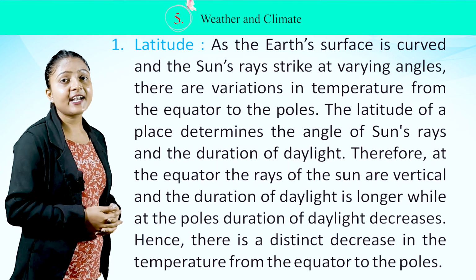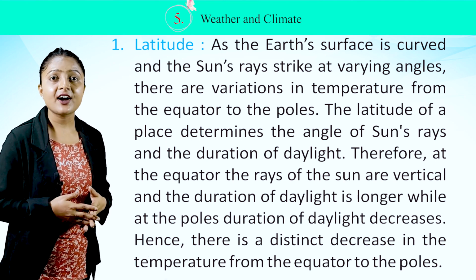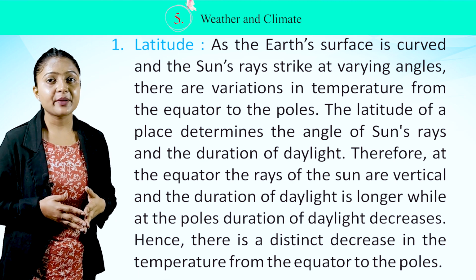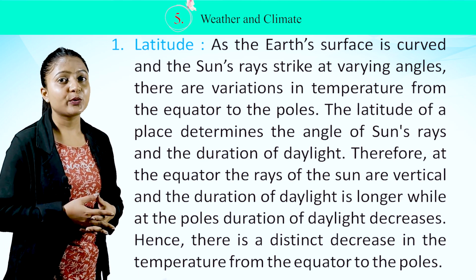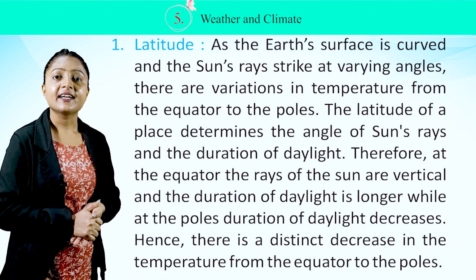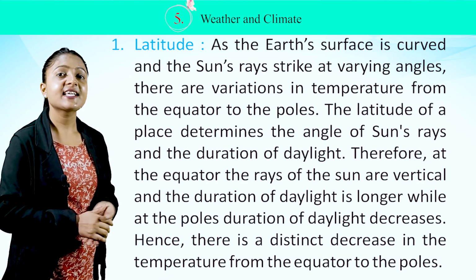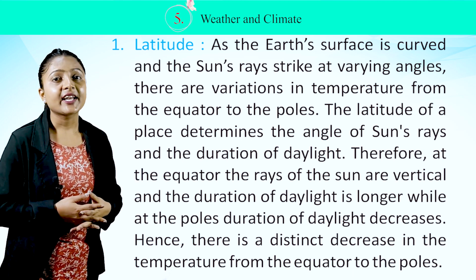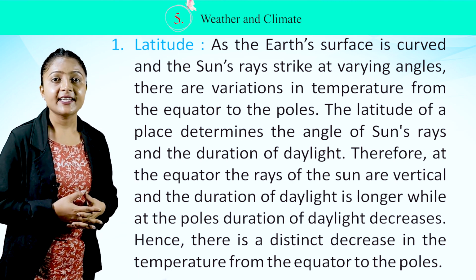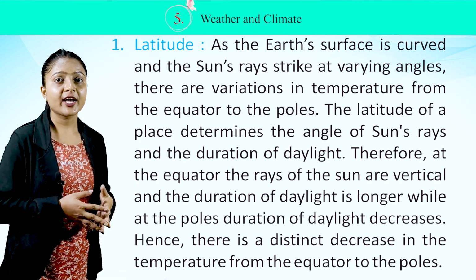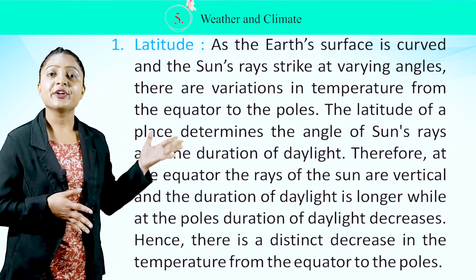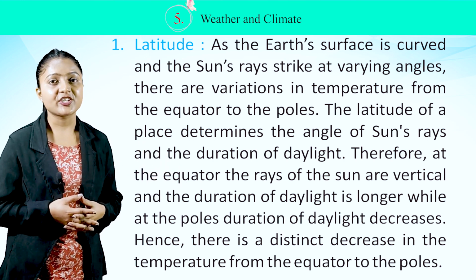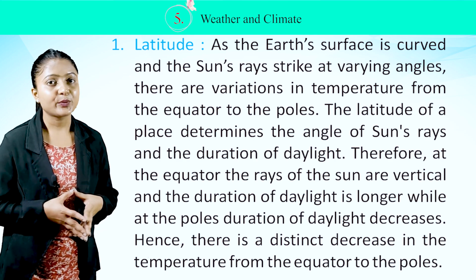Number 1. Latitude. As the Earth's surface is curved and the sun's rays strike at varying angles, there are variations in temperature from the equator to the poles. The latitude of a place determines the angle of sun's rays and the duration of daylight. Therefore, at the equator, the rays of the sun are vertical and the duration of daylight is longer, while at the poles, duration of daylight decreases. Hence, there is a distinct decrease in the temperature from the equator to the poles.